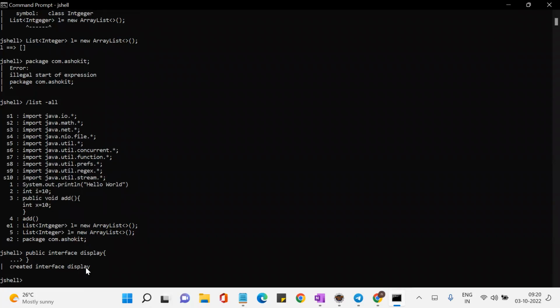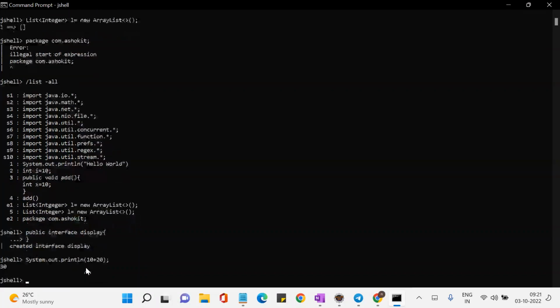Now we know a snippet is nothing but a valid Java statement. Can someone tell me what is a scratch variable? What is a scratch variable? The variable which is created by JShell. Yeah, automatic. So the variable which is created by JShell is called a scratch variable.